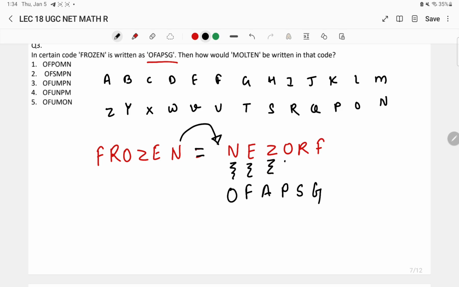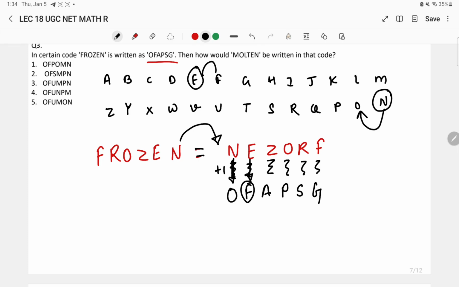If we compare these alphabetical letters, N plus 1, we get O. Similarly, E plus 1, we get F. Similarly, Z plus 1.